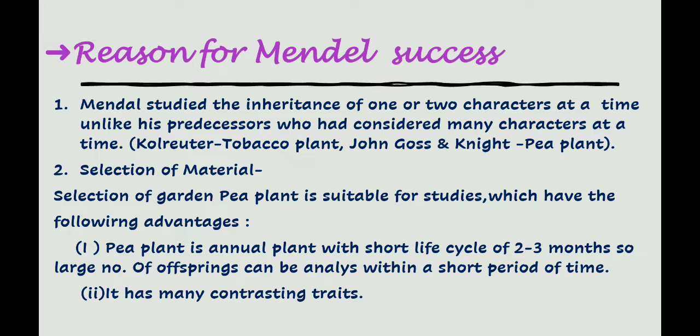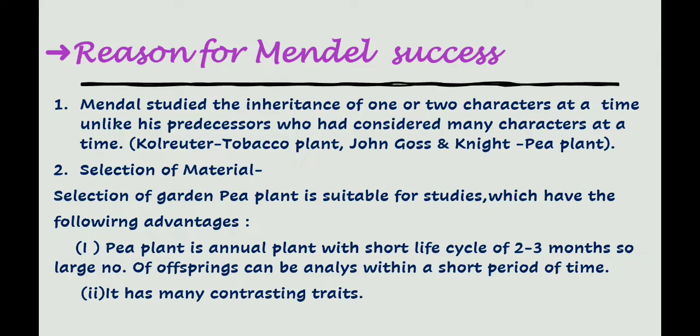Reason for Mendel's success. Mendel studied the inheritance of one or two characters at a time, unlike his predecessors who had considered many characters at a time. Selection of material: the pea plant. The garden pea plant is suitable for these studies and has the following advantages. The pea plant is an annual plant with a short life cycle of 2-3 months, so a large number of offspring can be analyzed within a short period of time.